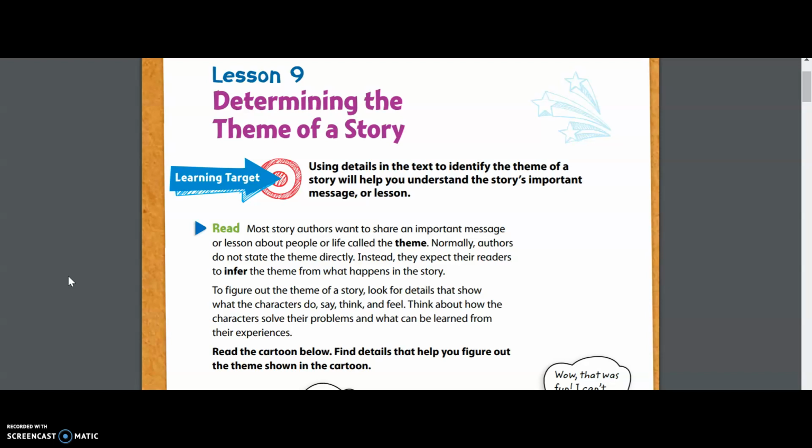But all that means is that by the end of this week, we want to be able to determine the theme of any story that we read. We want to be able to understand that the theme of a story is the larger message or lesson about life. And that by determining the theme of a story, we'll be able to interpret different details from our text. So that's our ultimate goal of everything that we're getting into this week.